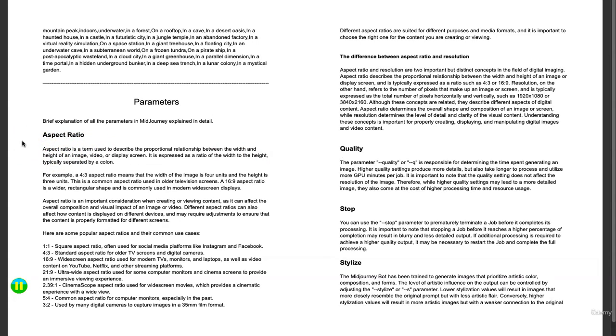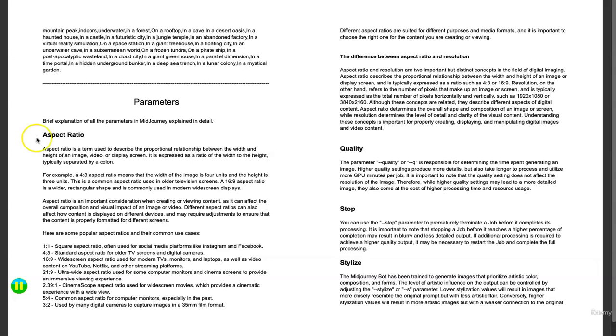Aspect ratio is basically a term that's used to describe the proportional relationship between the width and height of an image, a video, or a display screen. This is a terminology commonly used in different screens. This is something you could have seen when you're buying a monitor or a TV as well.